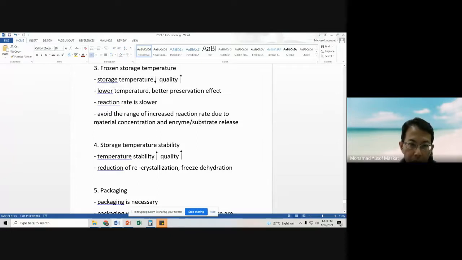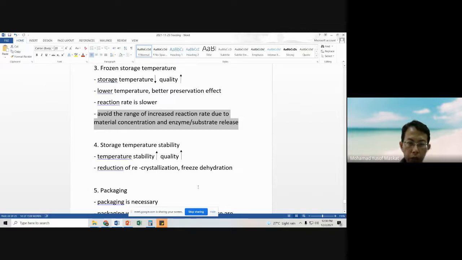But as we have discussed, we need to avoid the range of increased reaction. So we have to go further down the freezing point. We should not use a storage temperature that is near the freezing point, because there will be an increasing effect for chemical reaction.